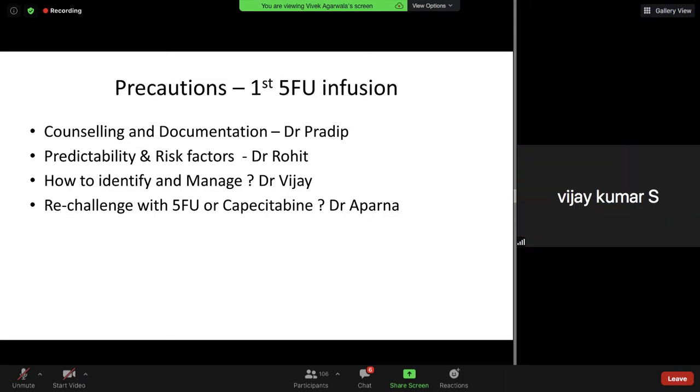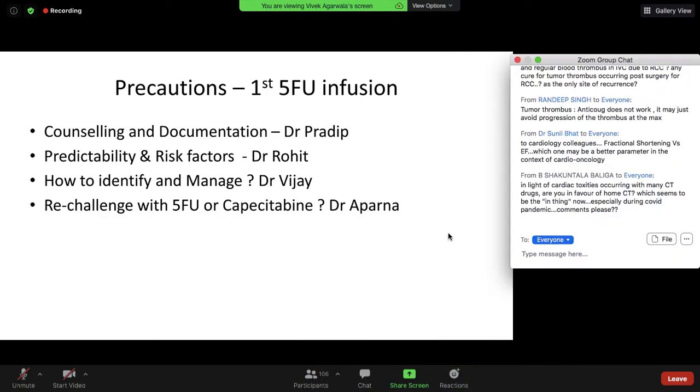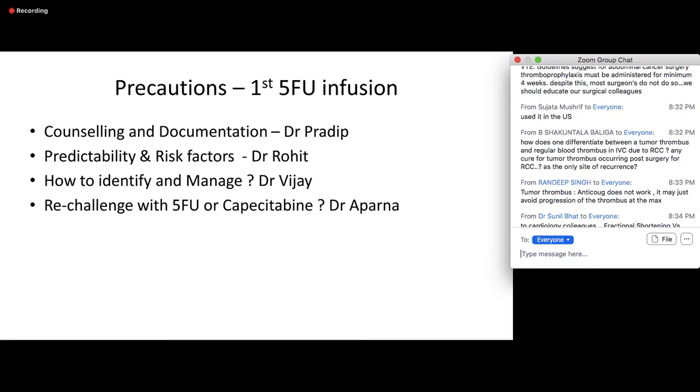Yeah, 5-FU induced coronary vasospasm is a major concern. In fact, we did look at it in Amrita during my DM days, and we reported around 4% in patients who received especially 5-FU infusion. So that is a major concern. Counseling is really important, and documentation is really important in such scenarios. And it's important to get a pre-evaluation, get your baseline cardiac markers.